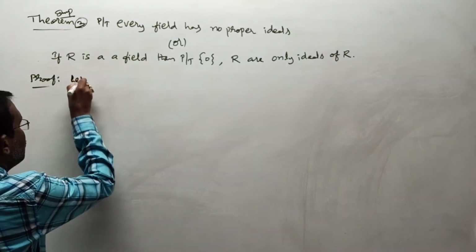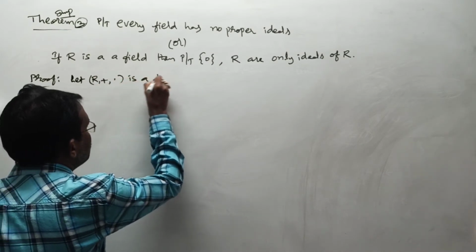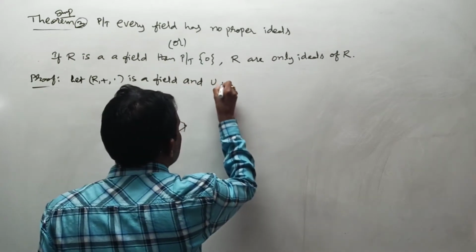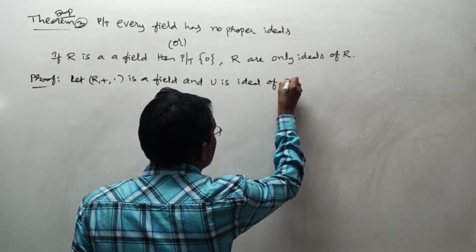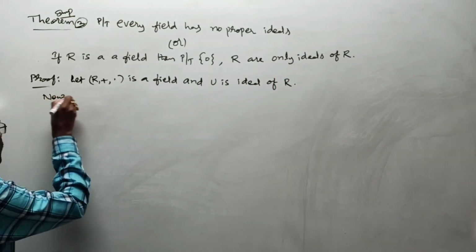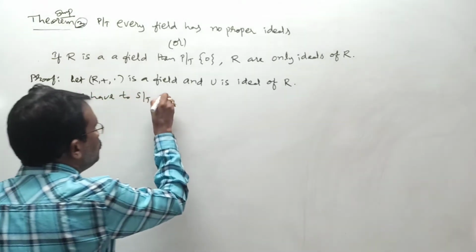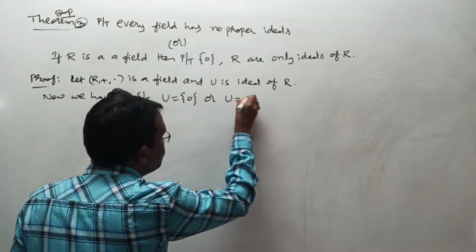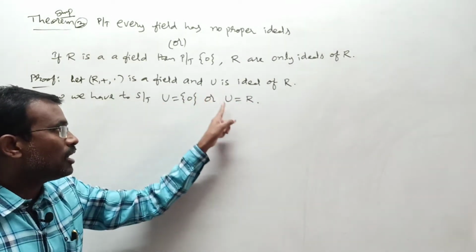Let R, plus, dot be a field and U is an ideal of R. Right? Now we have to show that either U is equal to singleton 0 or U is equal to R. That means whenever U is an ideal of R, either U equal to 0 or U equal to R means what?